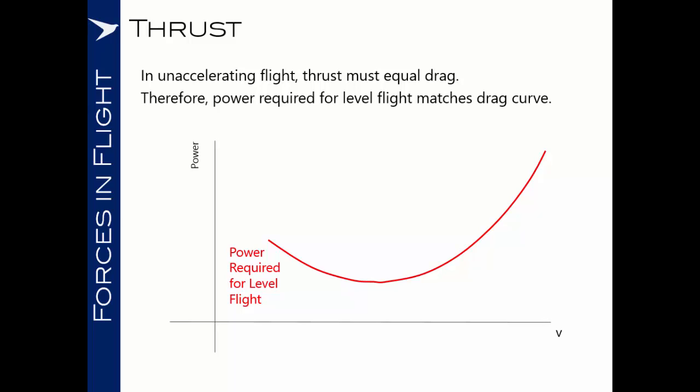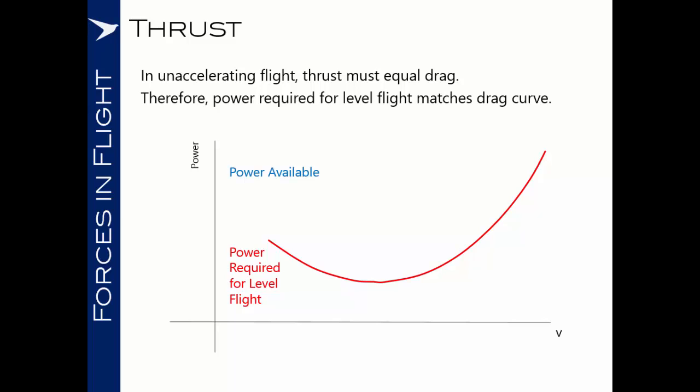As we accelerate faster than the minimum drag speed, we saw an increase in the zero lift drag, and therefore we will require more thrust in order to sustain that airspeed. As we decelerate below the minimum drag speed, we saw that the lift dependent drag increases, and therefore below minimum drag speed we will again require more thrust in order to sustain a particular speed.